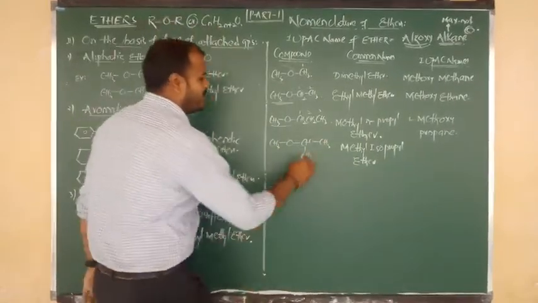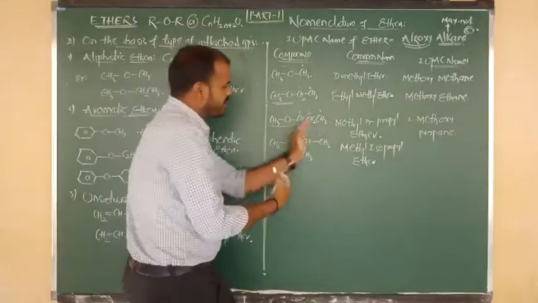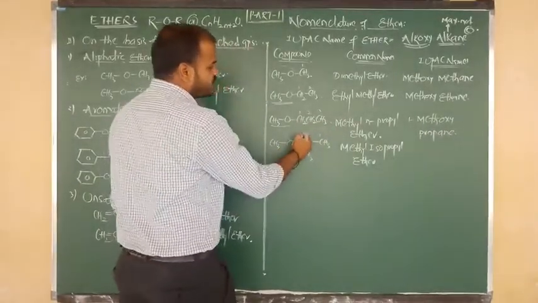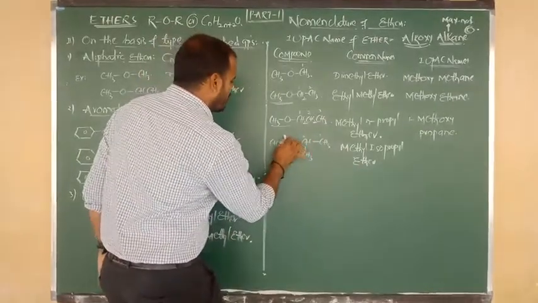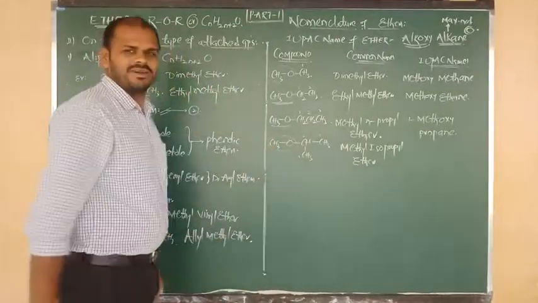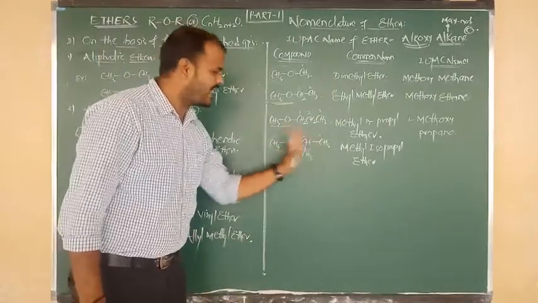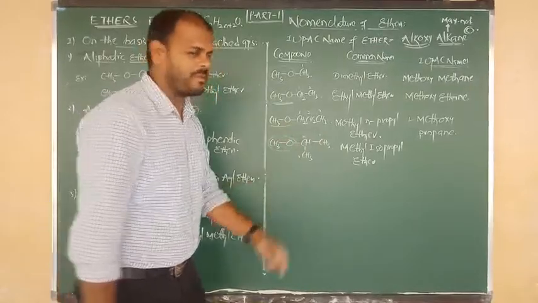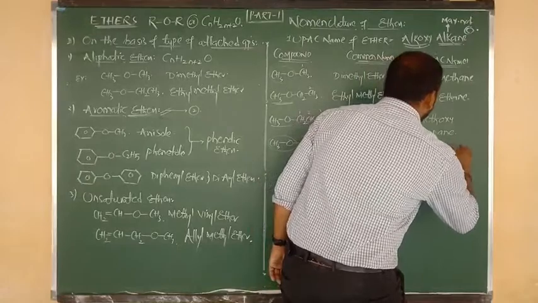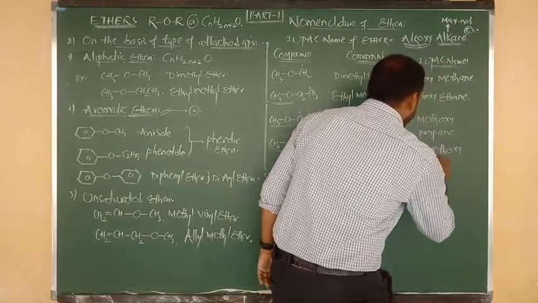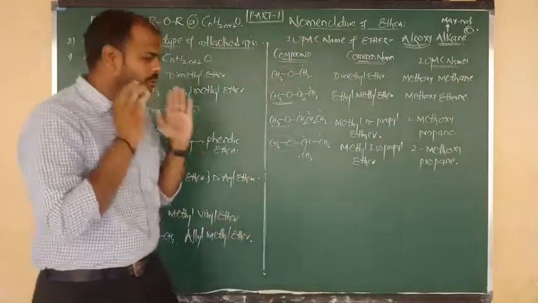Very important. So 1, 2 and 3. If you want, you can proceed from downside also. 1, 2, 3, whichever way you go, same position. The second carbon is connected to a side chain. This is nothing but methoxy. 2-methoxy. Remaining is nothing but prop and ane. So 2-methoxy propane. The IUPAC name of this compound is 2-methoxy propane.